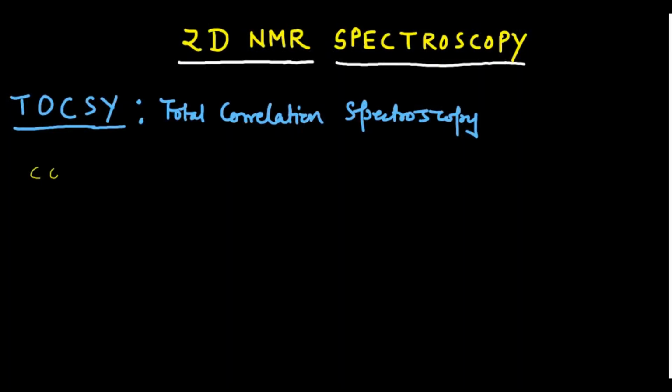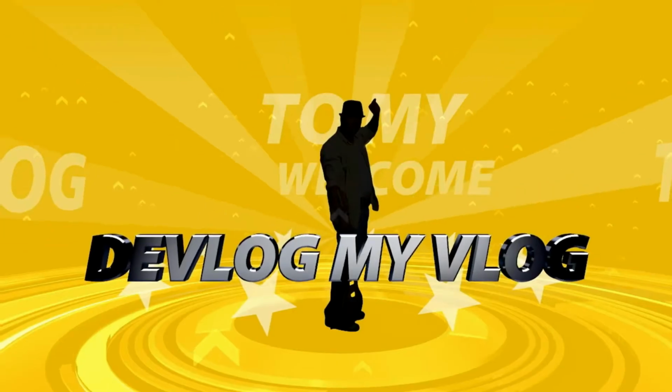COSY means correlation spectroscopy, and please remember, COSY gives cross peaks. The students who have already watched my COSY lecture,